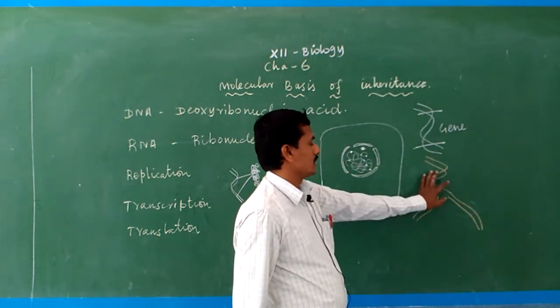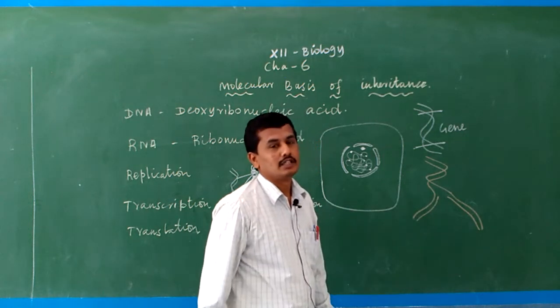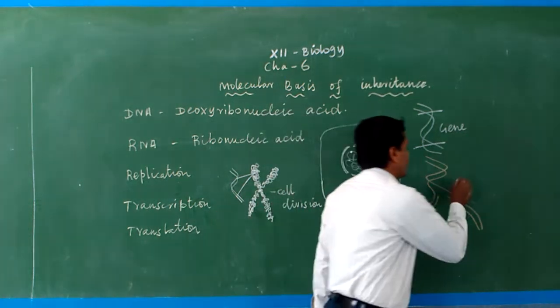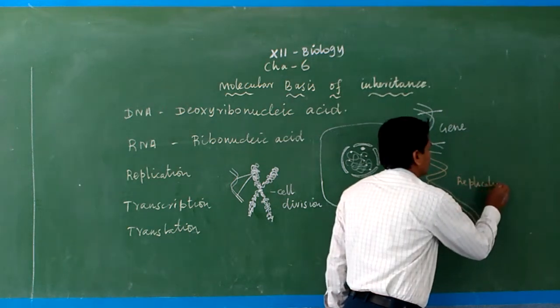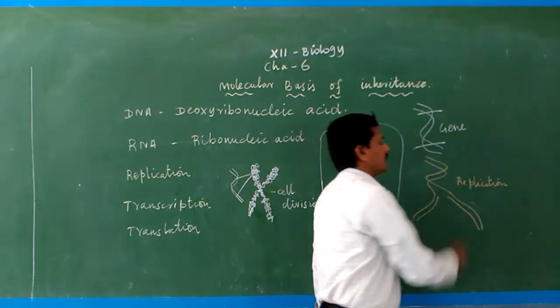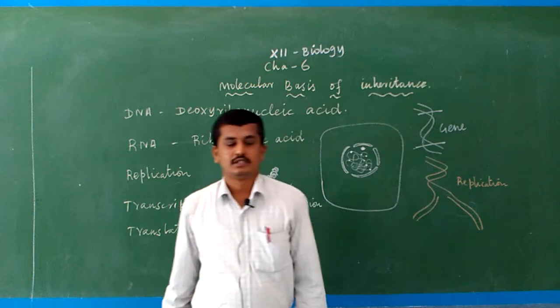One DNA is converted into two DNA. The process is known as replication. Replication means the formation of two DNA from one DNA.